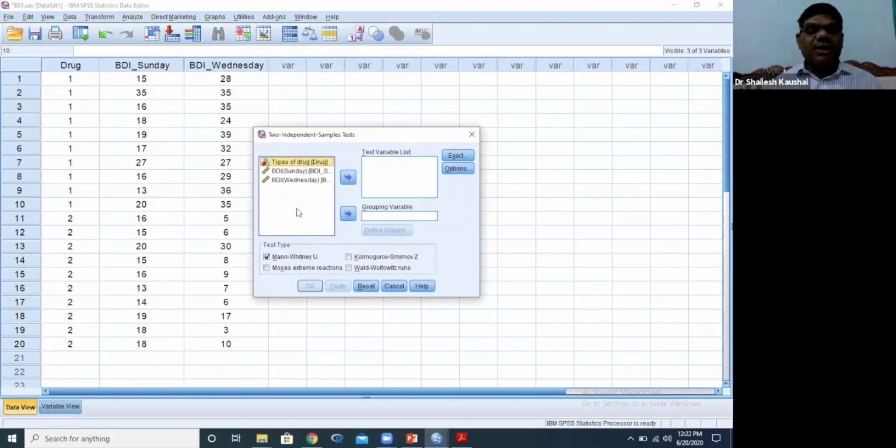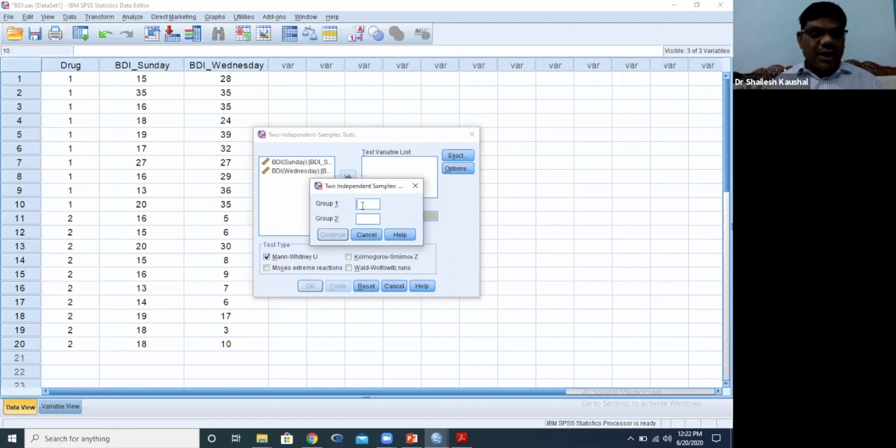Now, what will we do? By default, we will get the Mann-Whitney U test. Types of drug we will transfer into the grouping variable, by drag and drop, and then define groups, because we coded 1 for ecstasy tablet and 2 for alcohol group. So group define. Here group 1 for ecstasy tablet, 2 for alcohol.